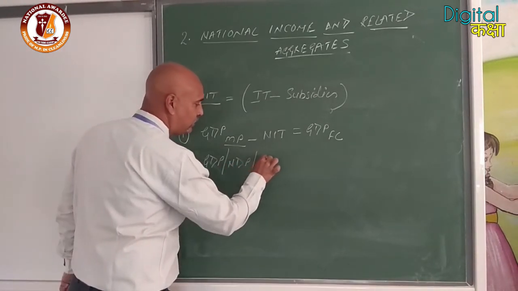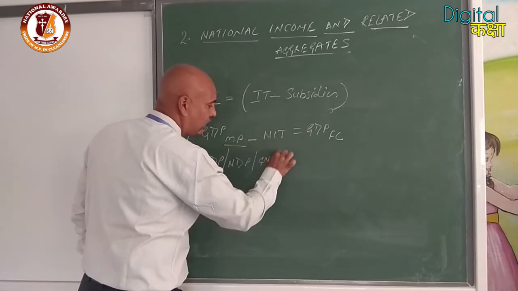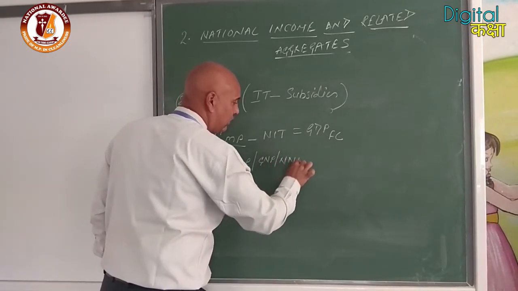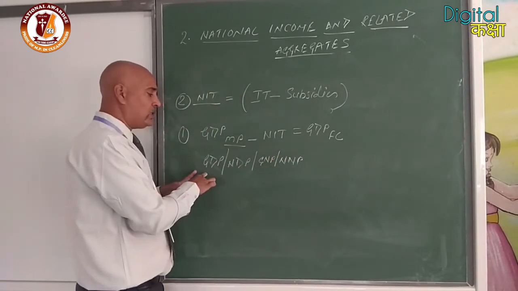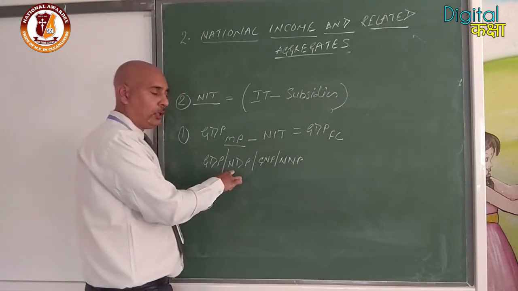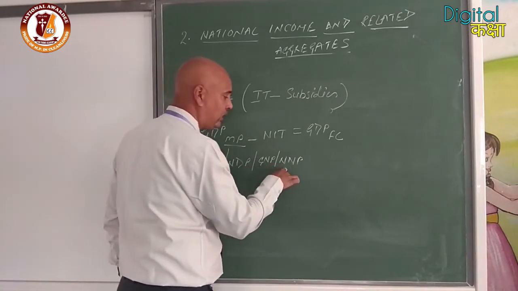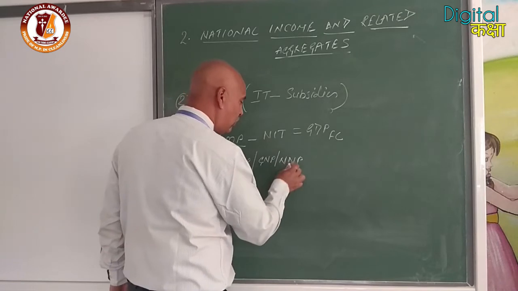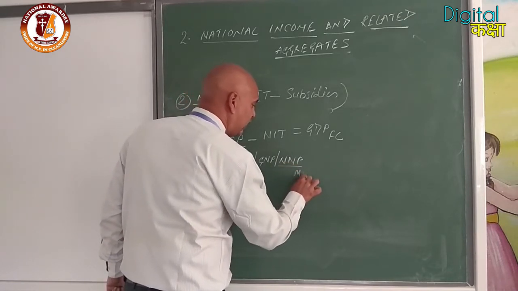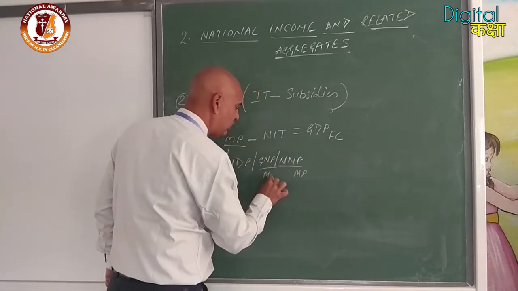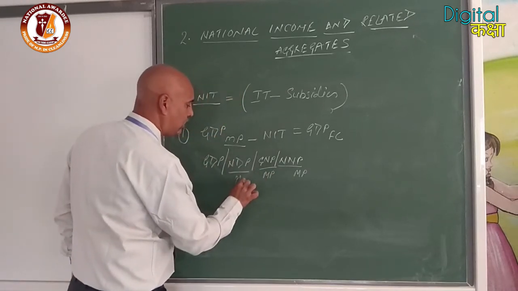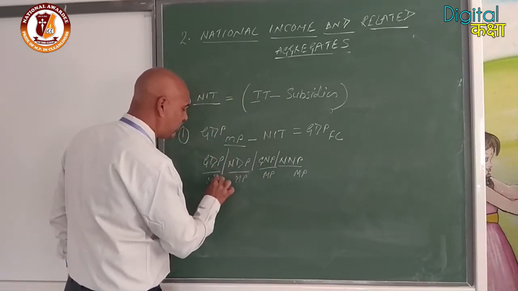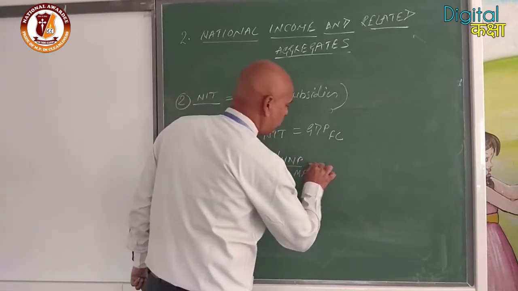Then in place of GDP MP, we will get GDP FC. In place of NDP MP, we will get NDP FC. In place of GNP MP, we will get GNP FC. In place of NNP MP, we will get